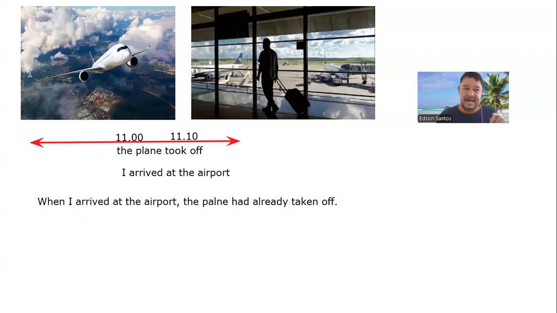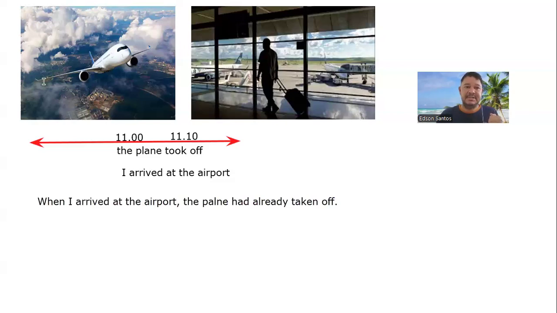But I have more questions to you. Which of these two actions happened first? First I arrived or first the plane took off? So first the plane took off.